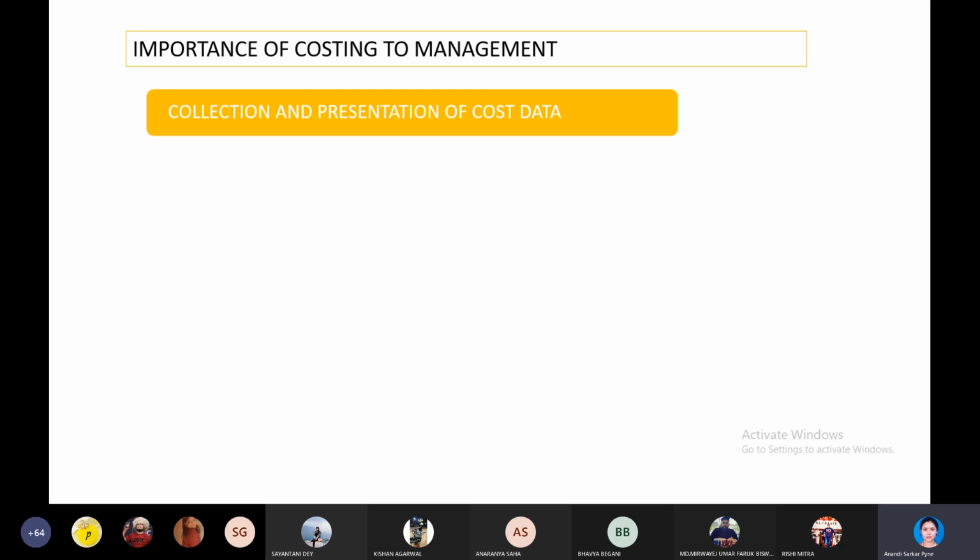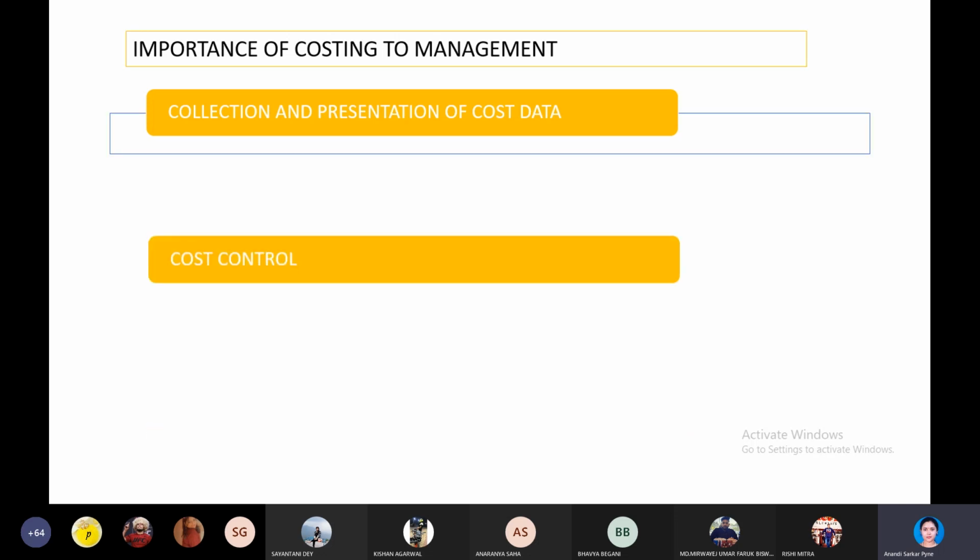For creating a costing plan, they create various formats, plans and policies in order to collect the amount of expenditures the company is having, and present the cost data to the management for proper decision making.